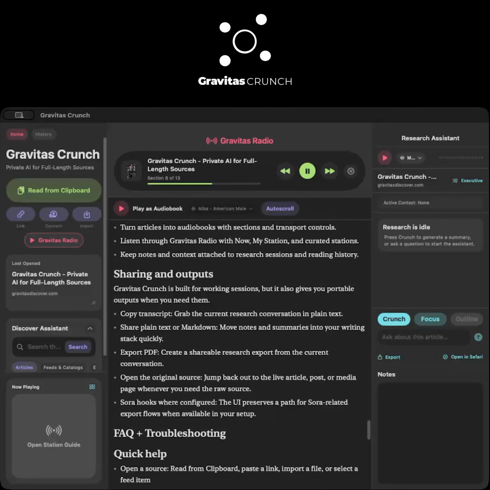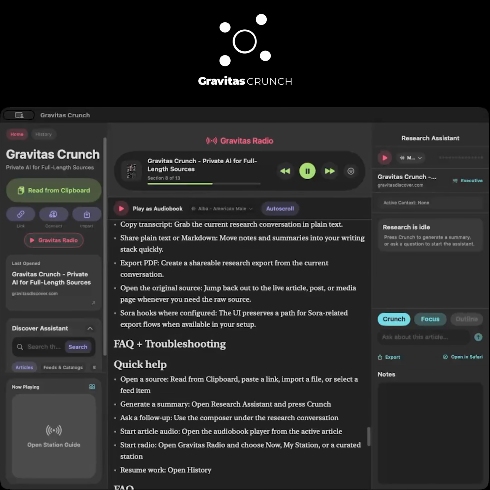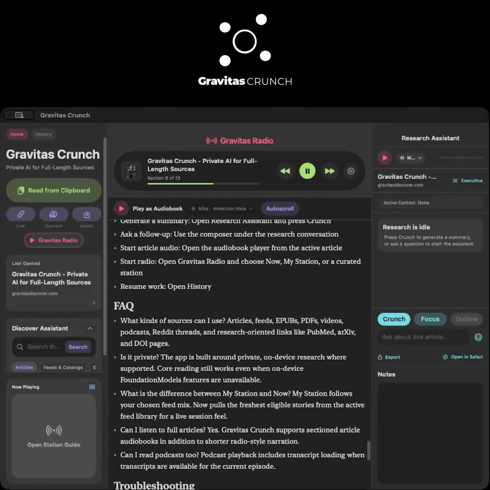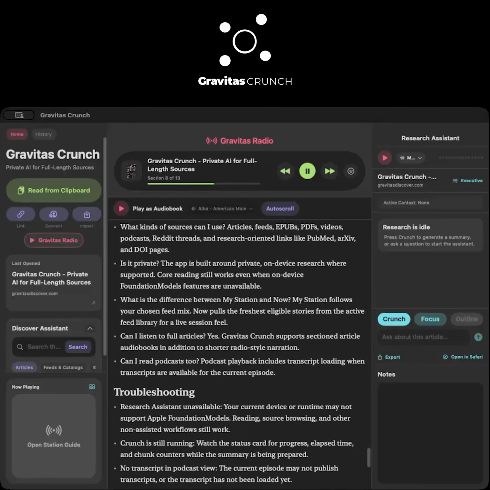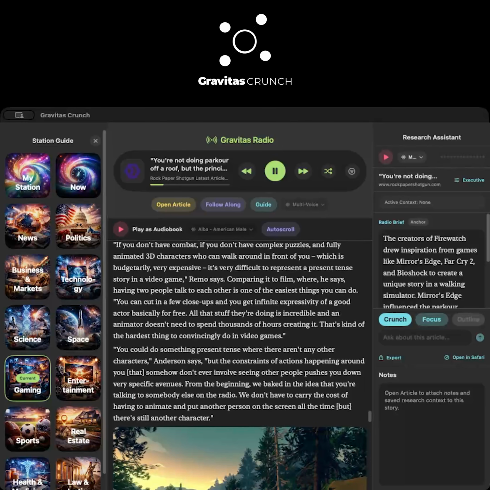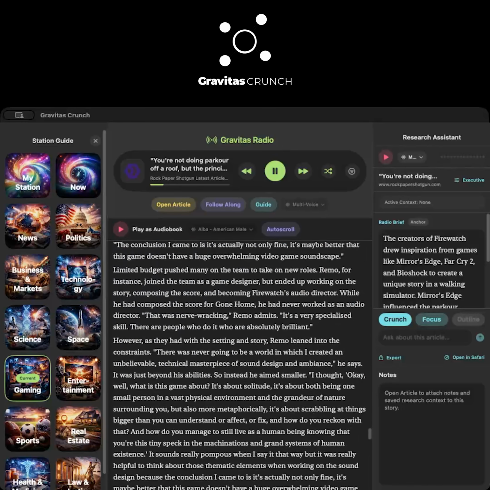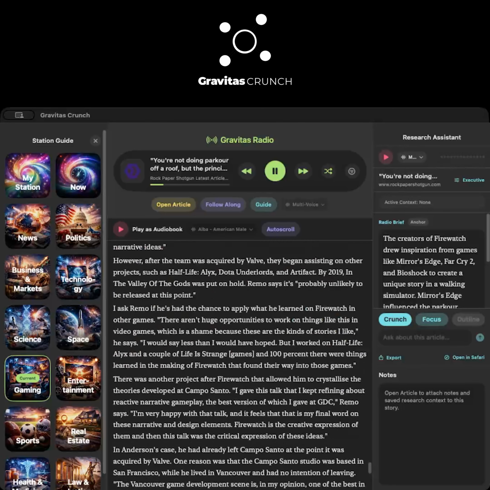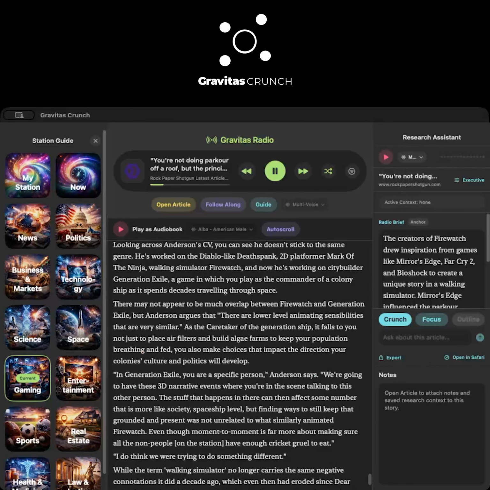Transcript first listening. Podcast transcripts can be loaded on demand so playback and reading stay connected. History and resume. Return to recently opened sources and resume research from prior sessions. One workspace, multiple modes. Reader, research assistant, audiobook, and radio all sit on top of the same source graph instead of forcing separate imports.